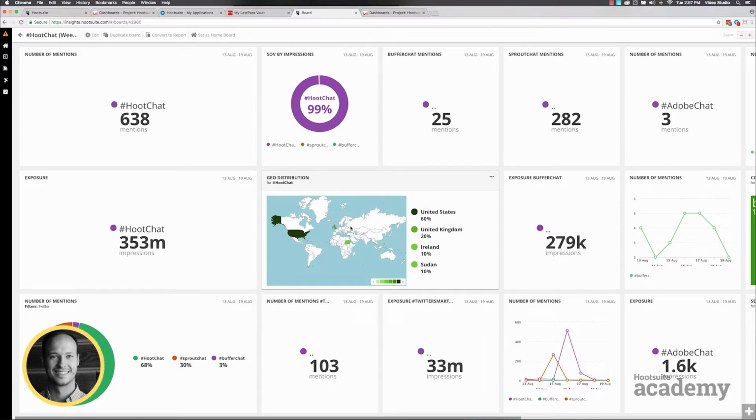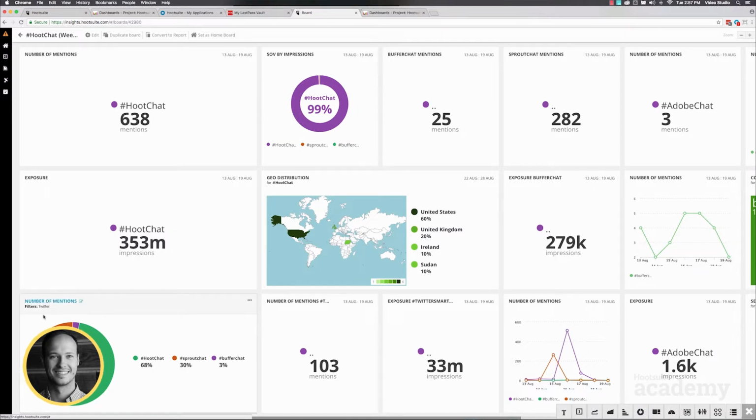To add these in, I'll show you the geo distribution. You come down here on the bottom right, see this plus sign, add widget. In this case, you just hit geo distribution, and that'll come up. You can also do different things like a sentiment meter, to see whether people are generally positive or negative or just neutral overall when it comes to the tweets using your hashtag or your keyword. You can see a conversation map: what are the keywords being used in addition to your hashtag or your keyword? So maybe it's HootChat and happy or something like that, for example.